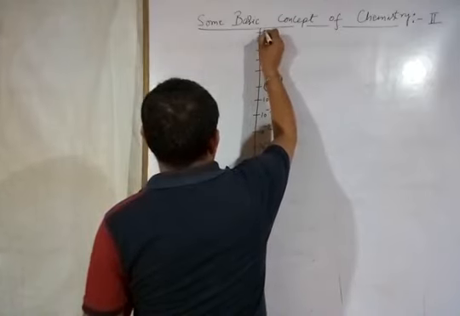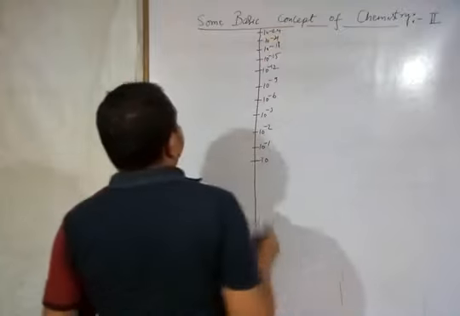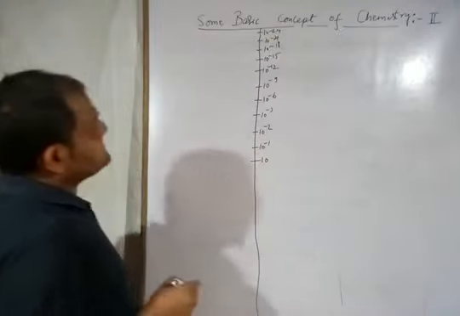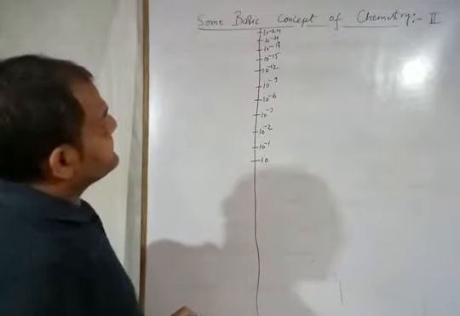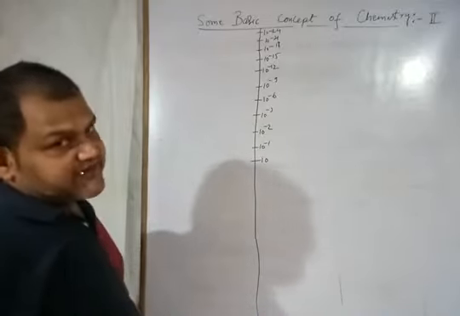At last we are writing 10 to the power minus 24. These are the negative exponent values which are used as prefixes in the SI unit system.